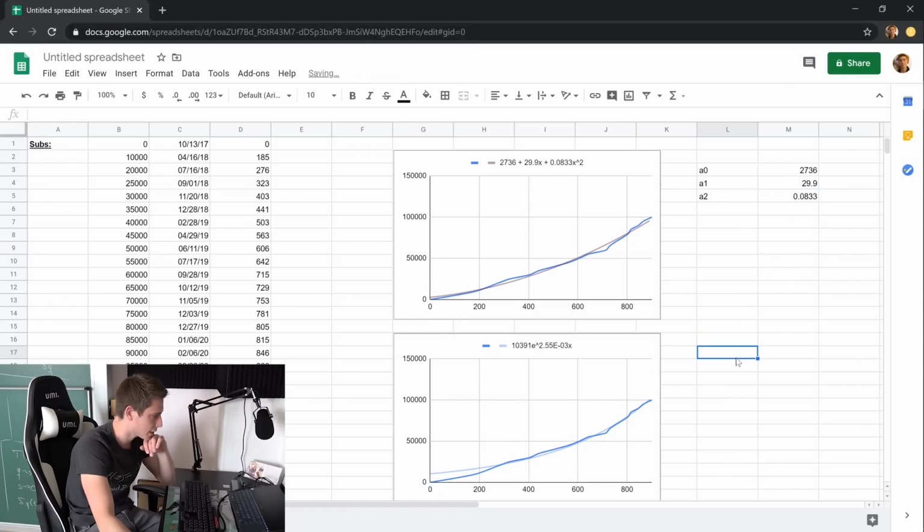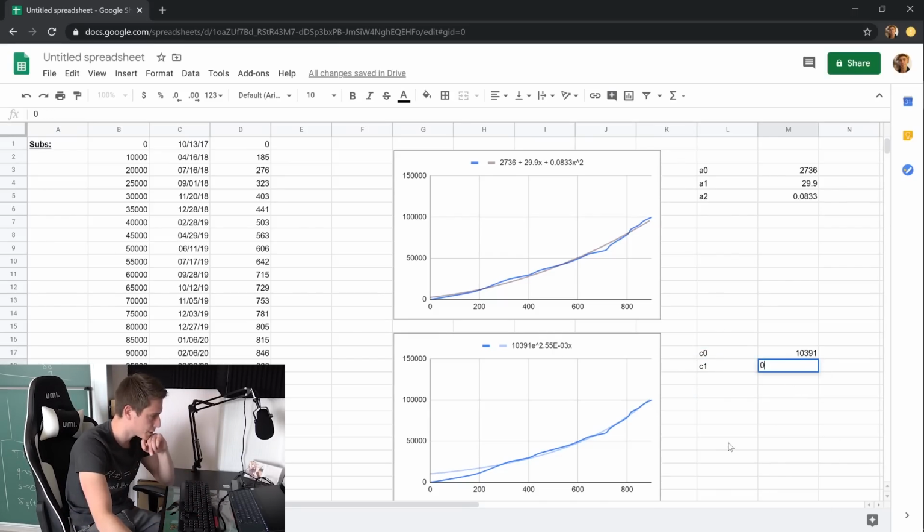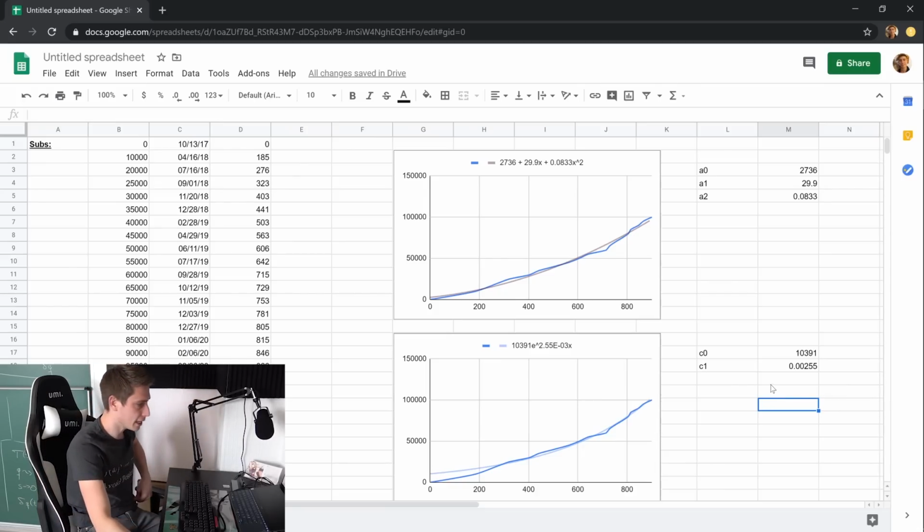Also we have this down here for the exponential one. Let's say this is C naught. And to get ourselves the date when we are going to reach a certain amount of subscribers, we just have to solve for our x value. In both cases that's going to be quite trivial.